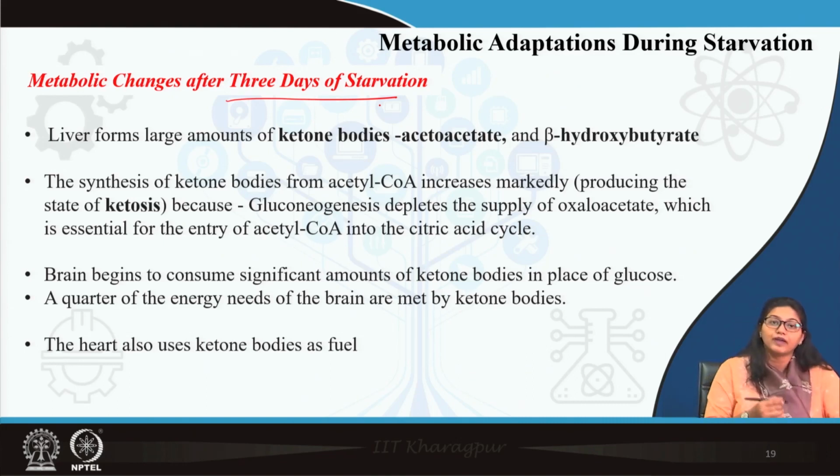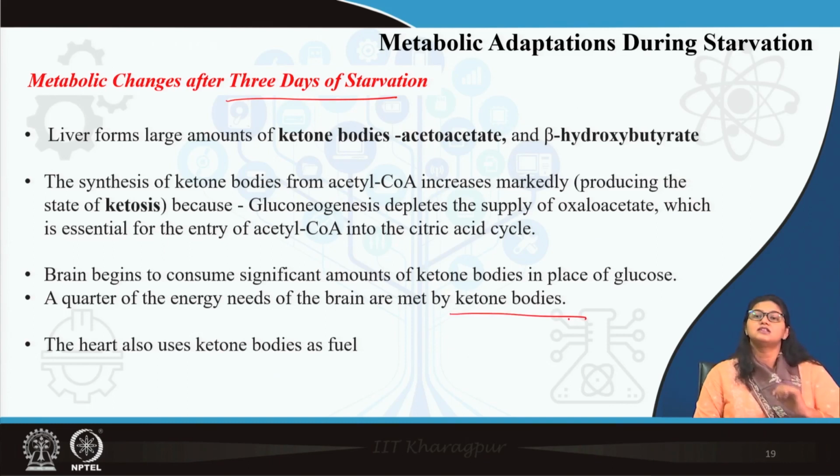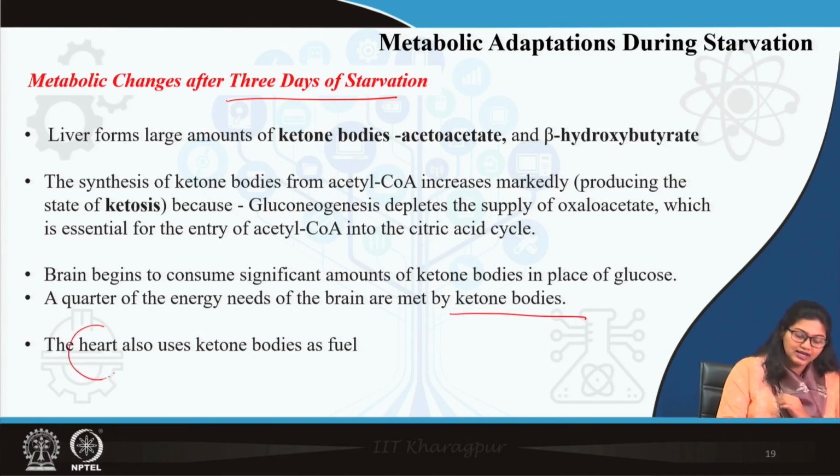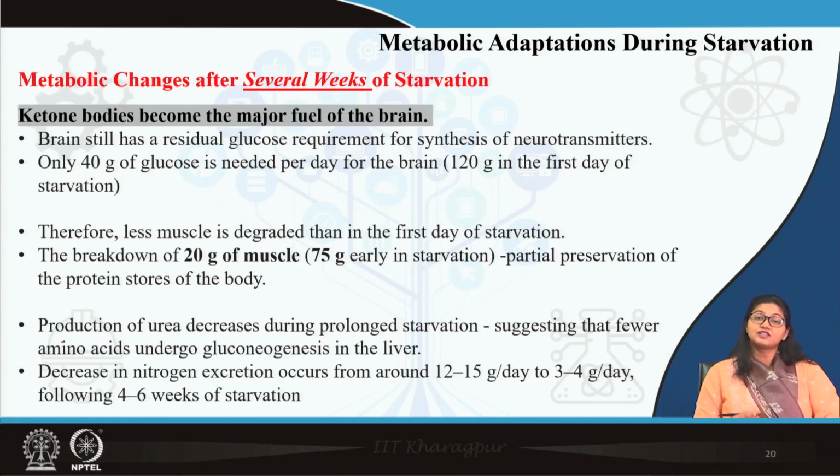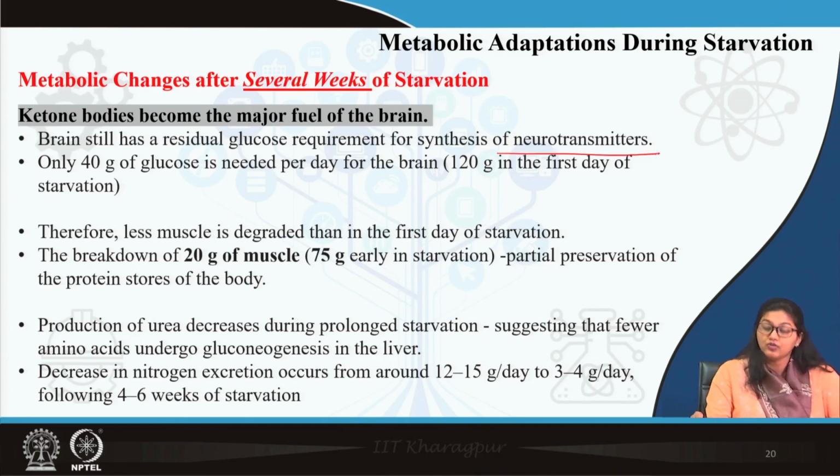So, a quarter of the energy of the brain is now met by ketone bodies, as well as these ketone bodies are utilized by the heart also. Then after several weeks of starvation, ketone bodies become the major fuel of the brain, and even after that the brain still needs glucose. Why? For synthesis of different neurotransmitters.